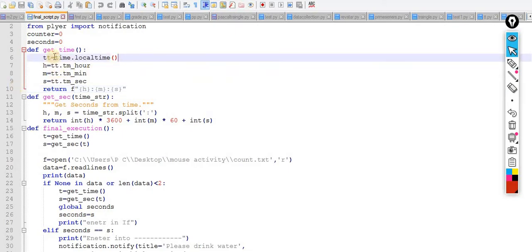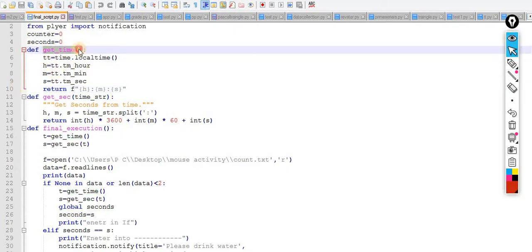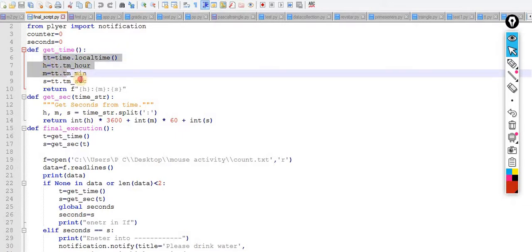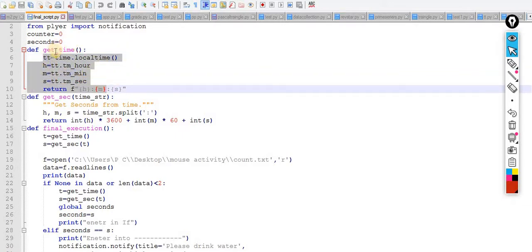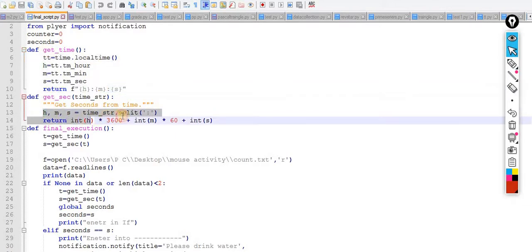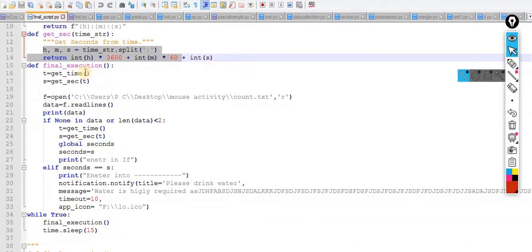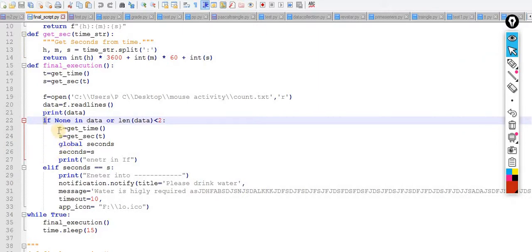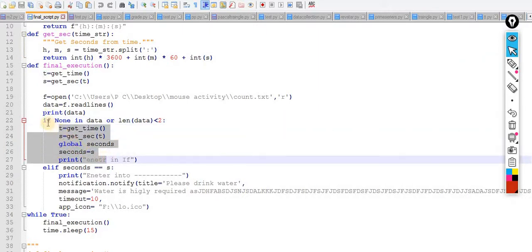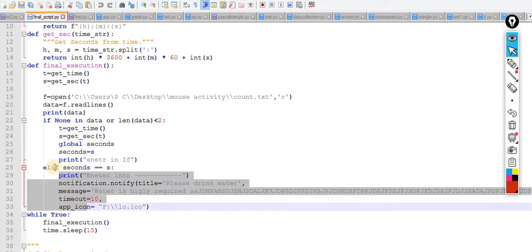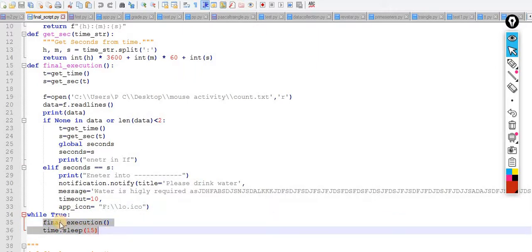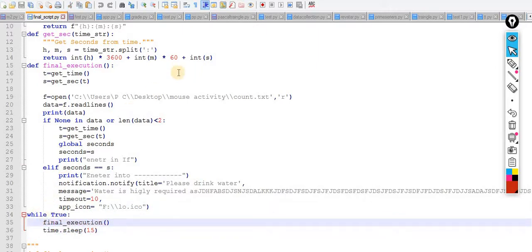Let's understand the scenario. This one is a function, and inside the function these 4 statements are part of this function. Again this one is part of this one. If I scroll down, there is one more function. Inside that function, you can observe the if condition. Inside the if condition, this would be part of this if, and this would be part of this elif. This is the while true condition, and again this one is part of this while. So I think you now have a little idea about the indentation level. What is the meaning of the indentation level?